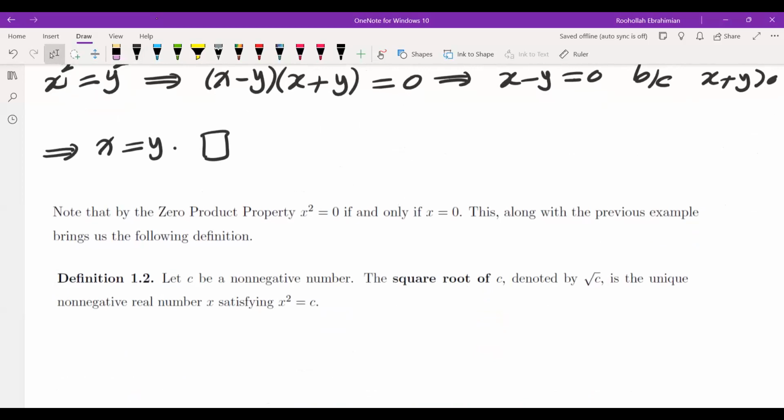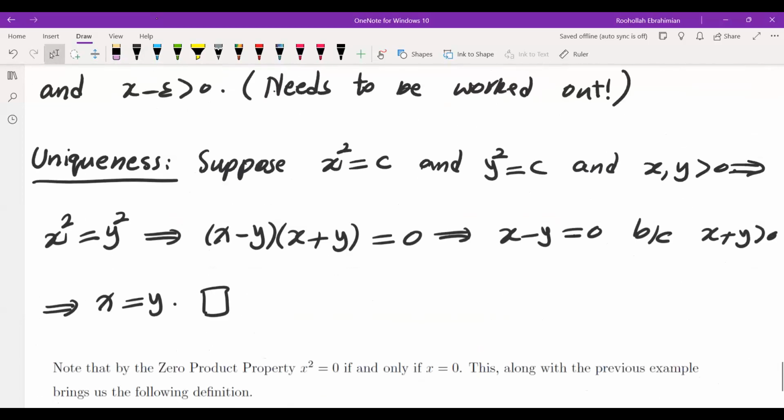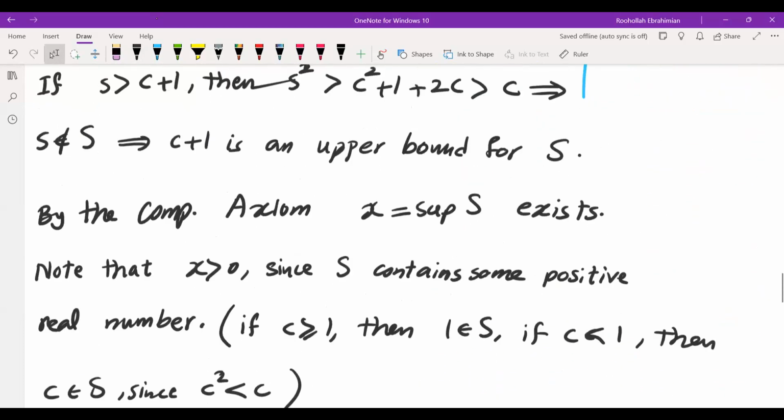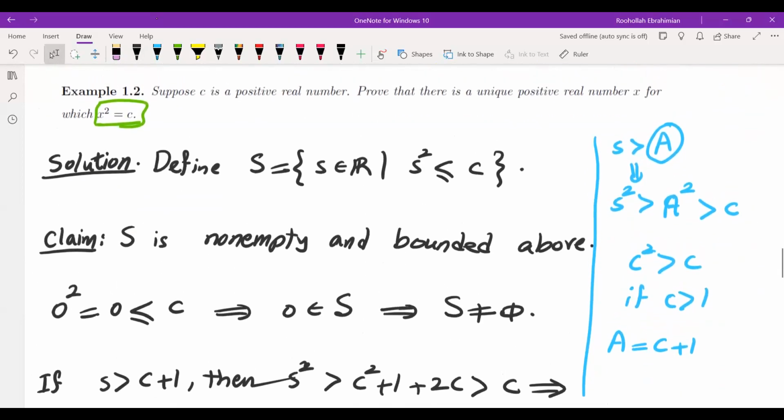Finally, we are going to state the definition of the square root. So note that by the zero product property, x squared equals 0 if and only if x is equal to 0. This, along with the previous example, brings us the following definition. So let me relate the note that I have here with what we did here. In this example, we showed that there is a number x satisfying x squared equals c, and it's unique and it's positive.